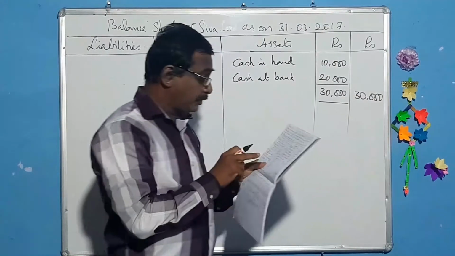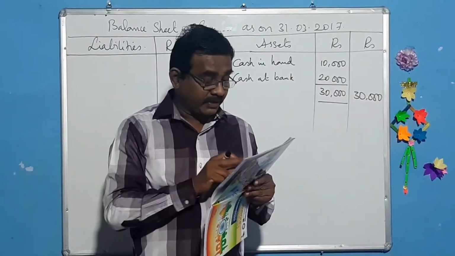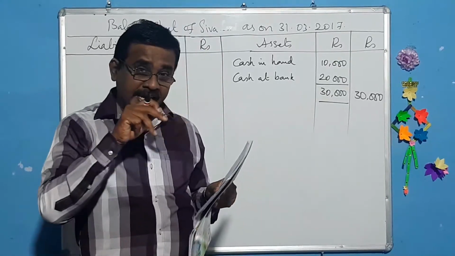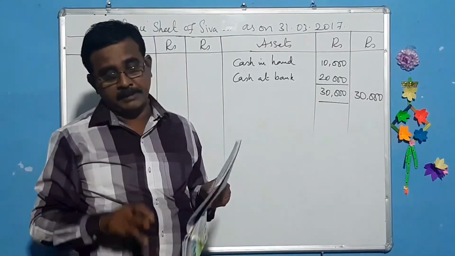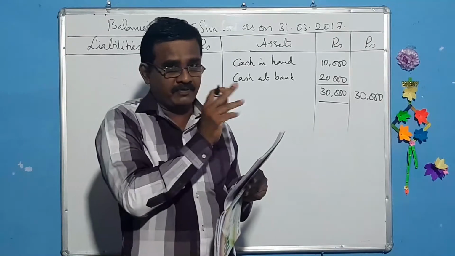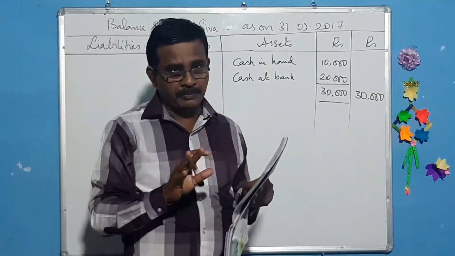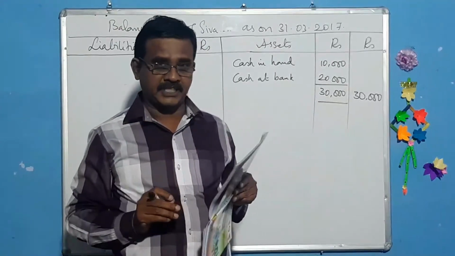Now, come to the subscription. They have given 2016-17 5,000. That 5,000 is collected in this year, but that is meant for the previous year. So, in the previous year, this 5,000 would be an outstanding subscription.